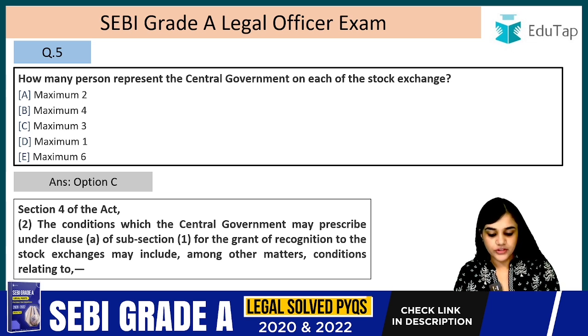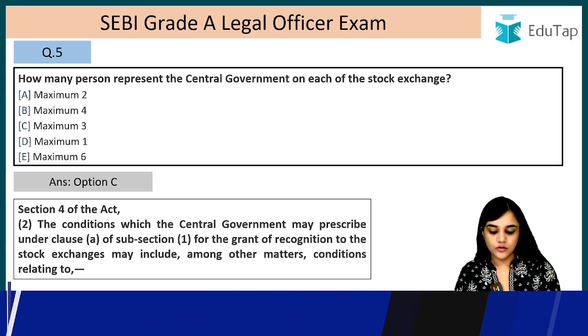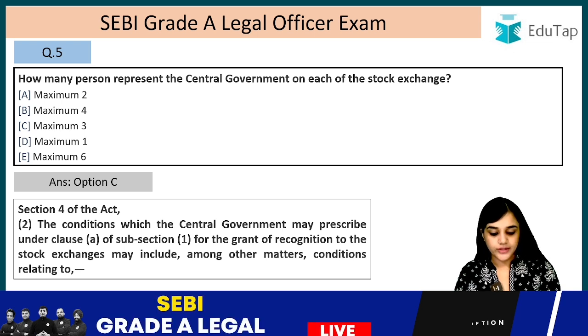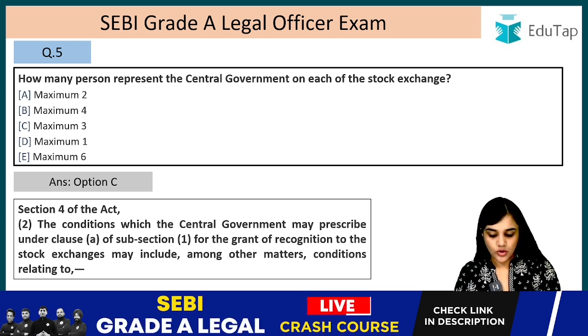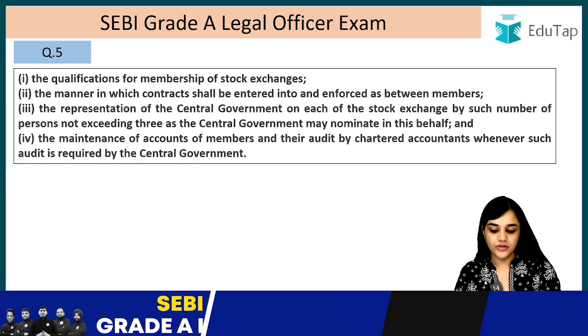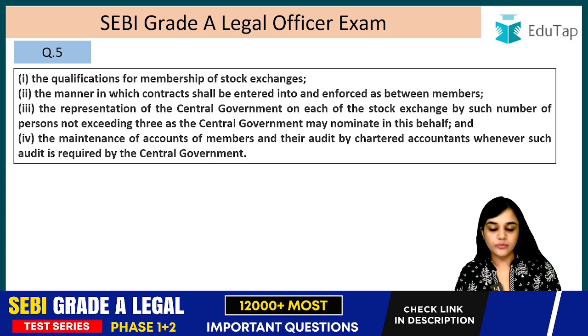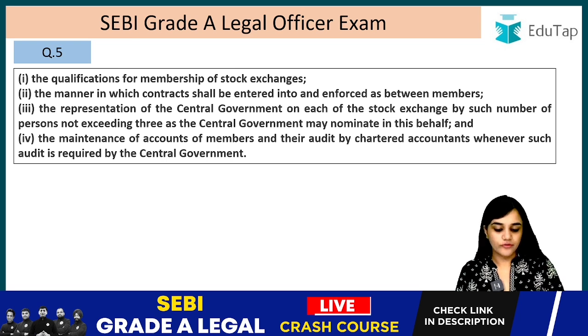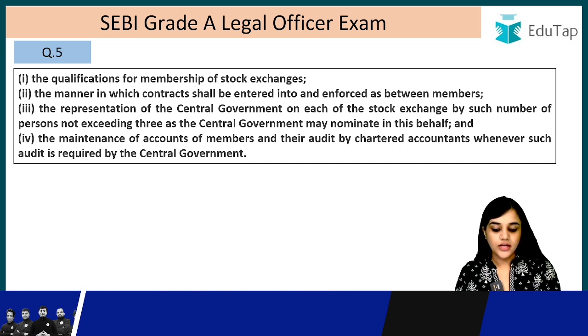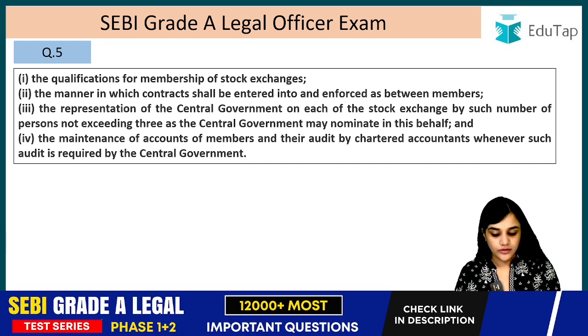The conditions which the central government may prescribe under clause A of subsection 1 for the grant of recognition to the stock exchange may include, among other matters, condition relating to, first, the qualifications of the membership of stock exchanges, second, the manner in which the contract shall be entered into and enforced as between the members, third, the representation of the central government on each of the stock exchange by such number of persons not exceeding 3, as the central government may nominate in this behalf.